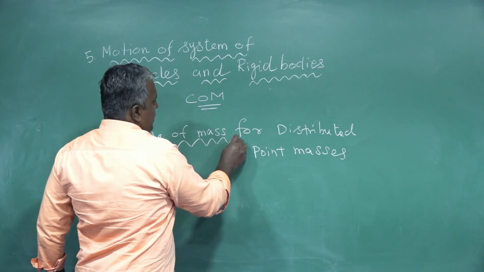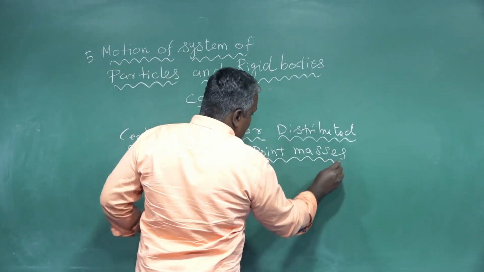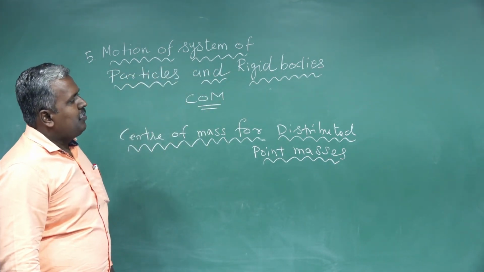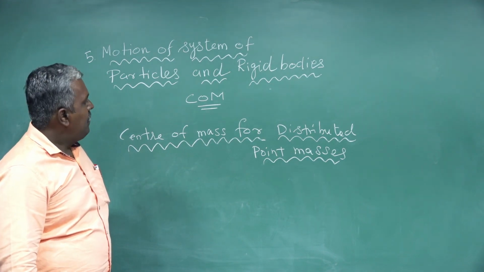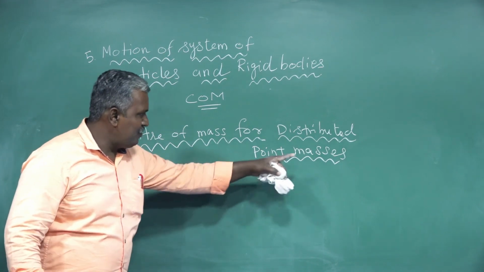Center of mass, COM, for distributed point masses. That is important. Okay. Before going to discuss this, we must know what a point mass is.